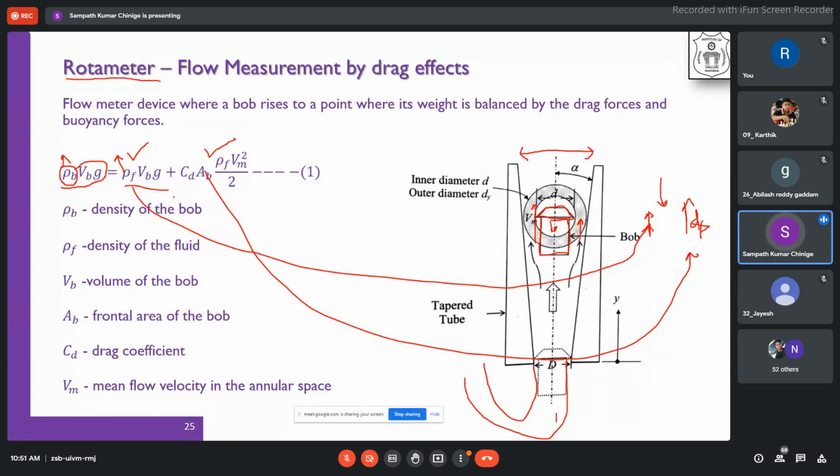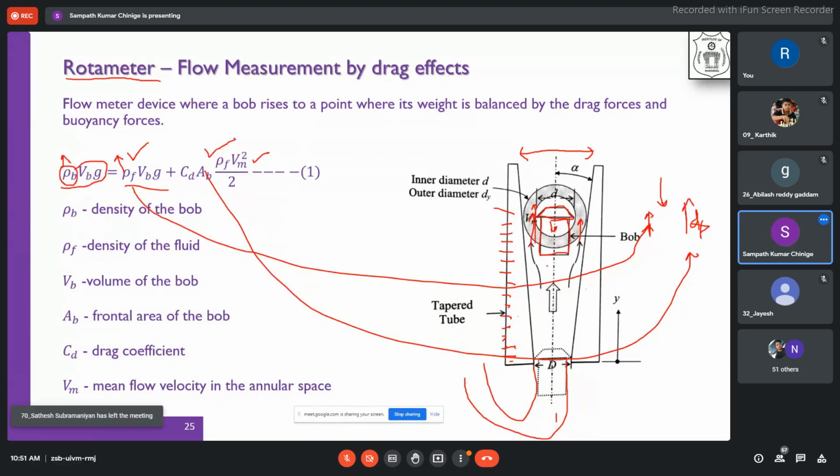Depending on this balance of the buoyancy and the friction drag, the bob will come to a particular position, and there are graduated scales kept over it, so that you will be able to find out indirectly what the flow rate is. You can see here, rho f is the density of the fluid, Vm is the mean flow velocity in the annular space, which appears as Vm squared, and Vb is the volume of the bob.